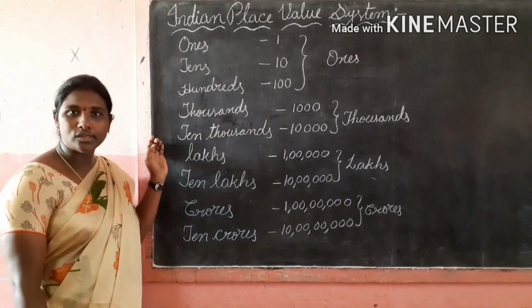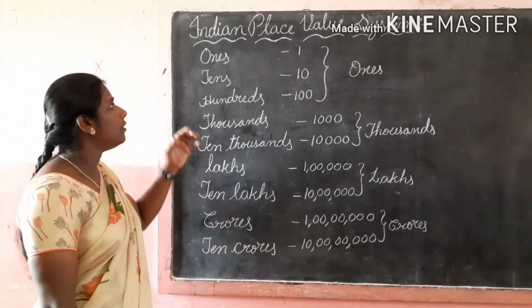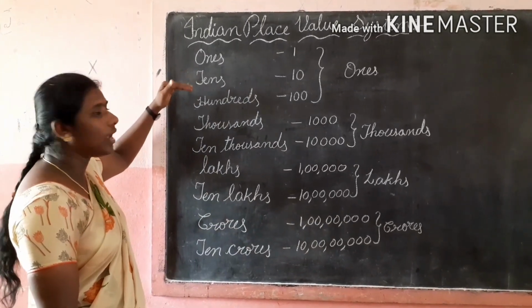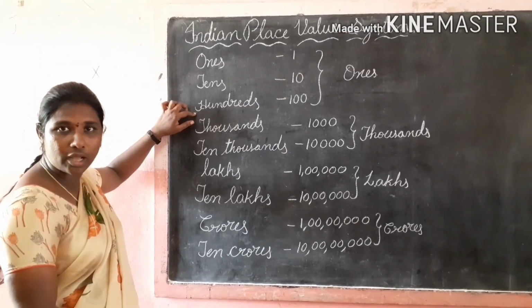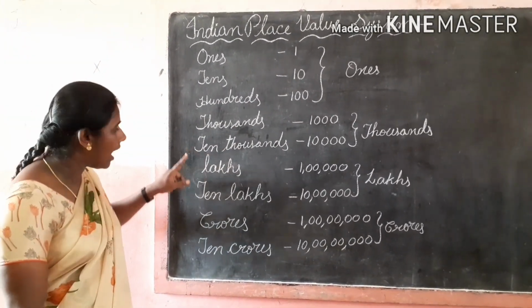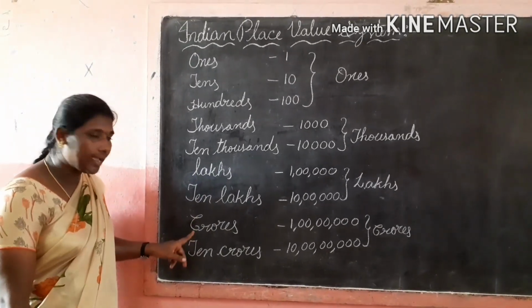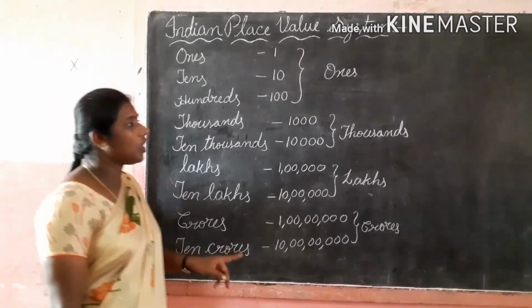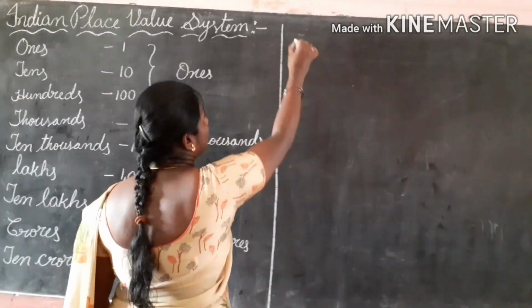In the Indian place value system, while we are writing numbers, how do we put the commas? From the first, how do we have to put the commas? Before the ones, tens, hundreds places we have to put a comma. Again before the thousands, 10,000s places we put a comma. Again before the lakhs, 10 lakhs places. Again crores and 10 crores. Now shall we see some examples based on the Indian place value system.